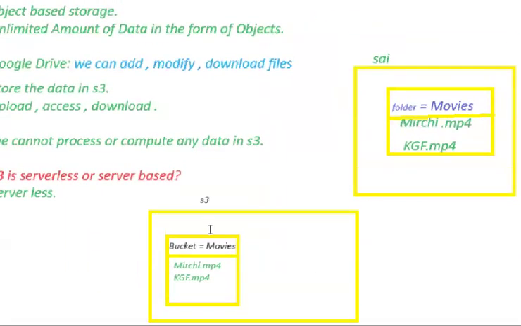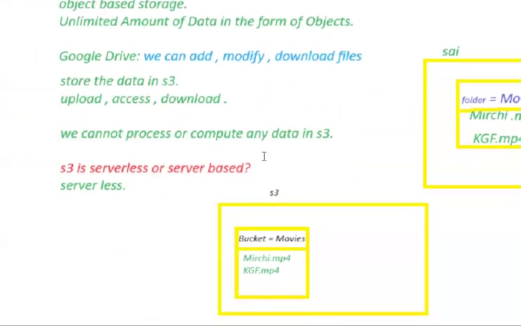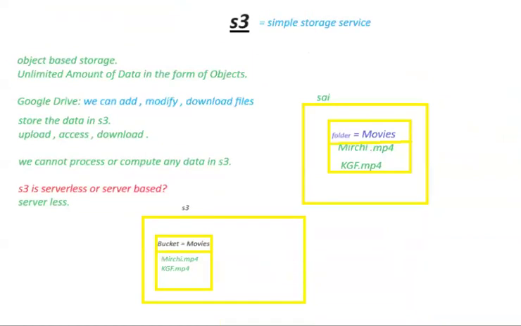Very simple. Now this S3 will store these files in the form of objects. It just stores the data in the form of objects. That's it. This is how we're going to upload our files in S3. From there, we can even access the files, open them, see them, and download them. Similar to Google Drive, we can go to the location and download the files from the AWS Management Console.